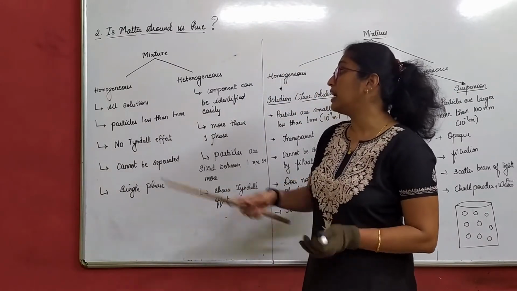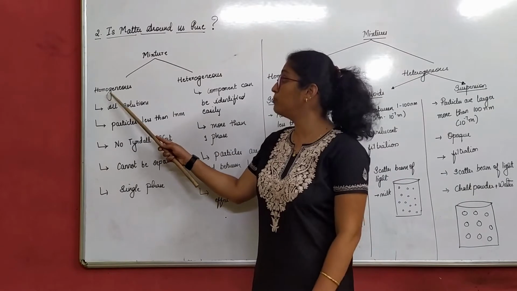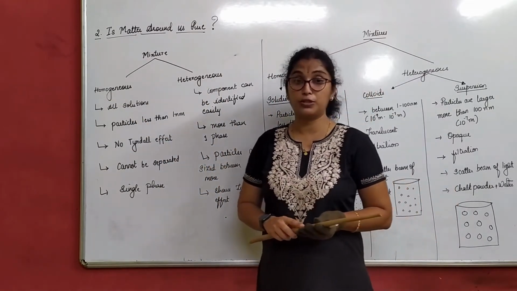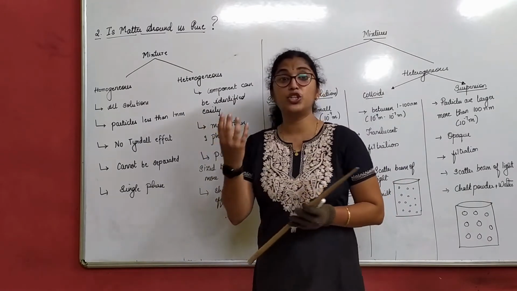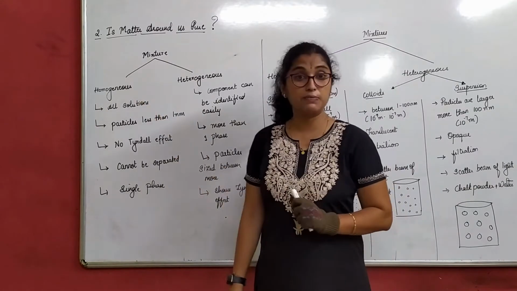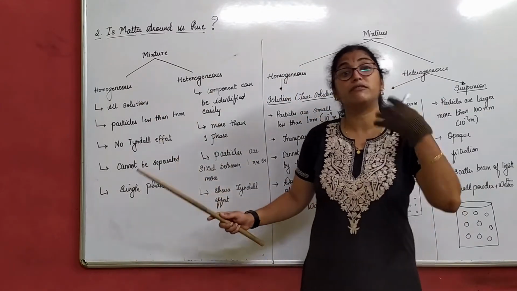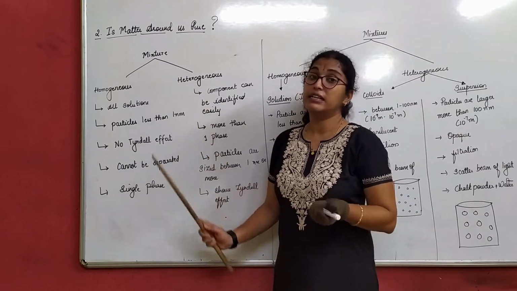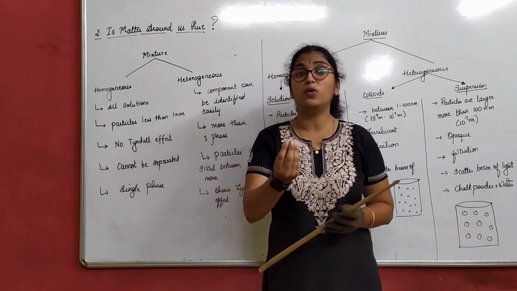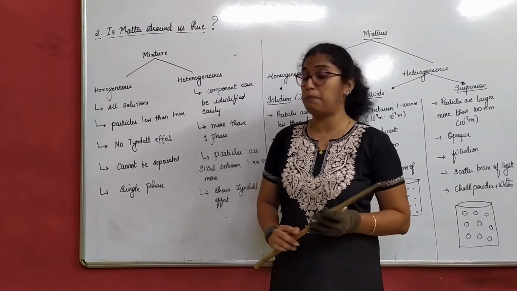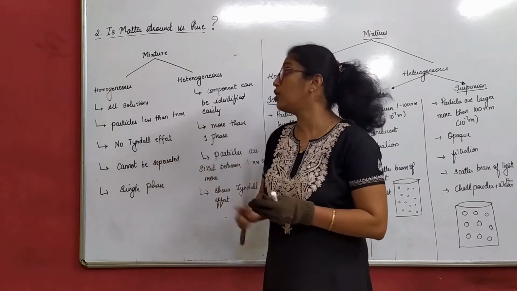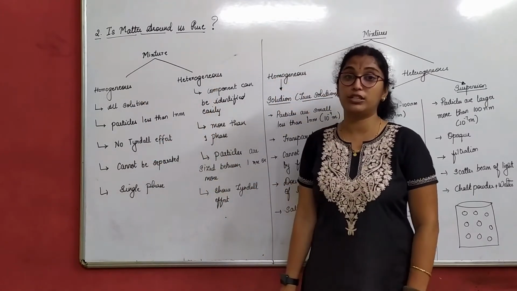So let's see what the properties of homogeneous mixture and the properties of heterogeneous mixture are. The mixture which leaves no residue behind is called a homogeneous mixture, and the mixture which leaves residue behind is called a heterogeneous mixture. We have all studied this in our lower classes. We only know its definition and an example. Now here in your syllabus, we will understand the properties of homogeneous and heterogeneous mixture.